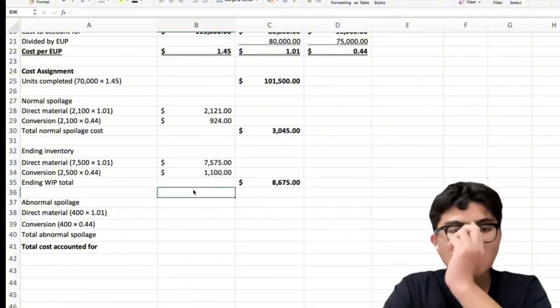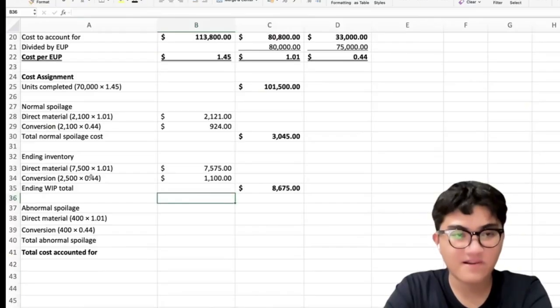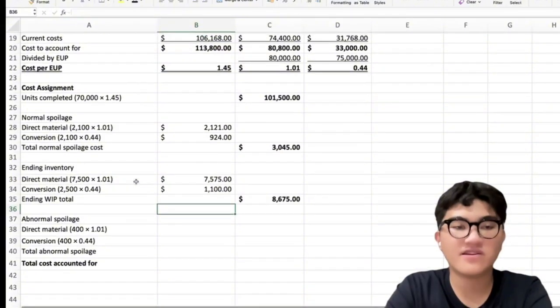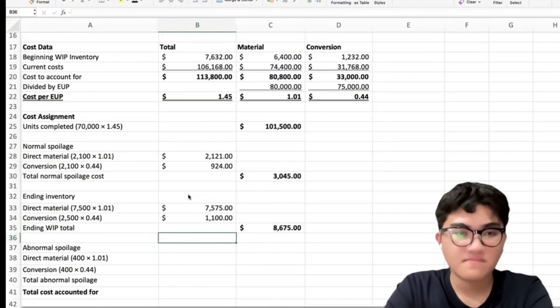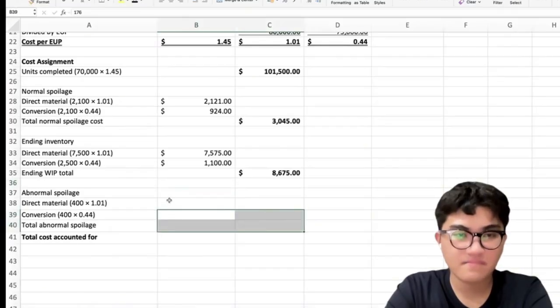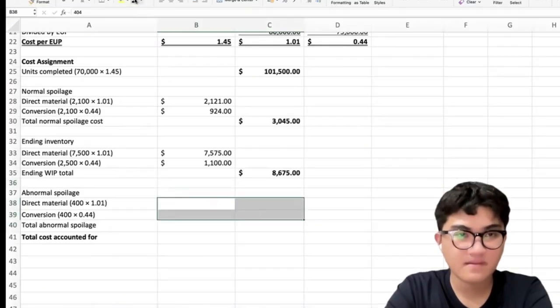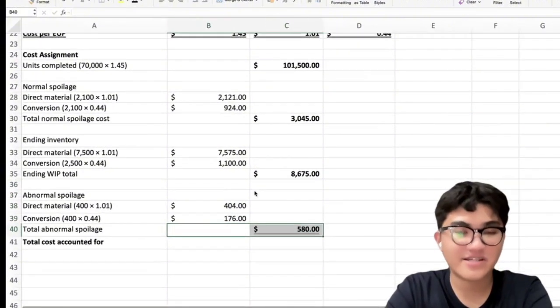For our ending inventory, we have 8,675 for our direct material, 7,575, and for our conversion, we have 1,100. Okay, abnormal spoilage, totaling to 580.